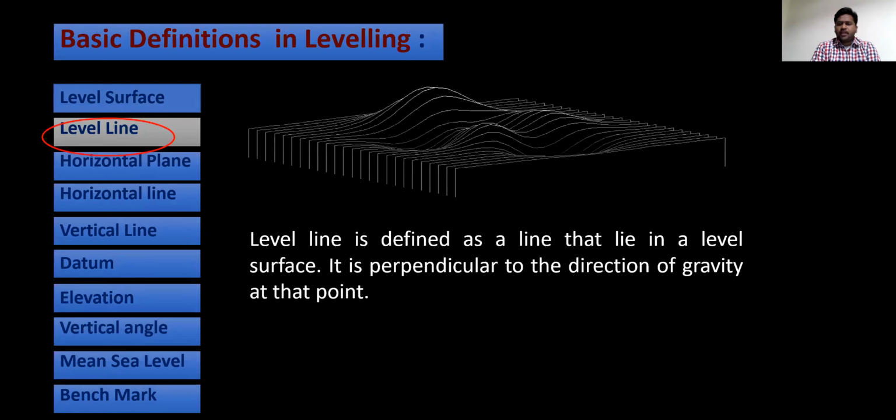It is perpendicular to the direction of gravity at that point. So whatever the level surface is, the line lying on this level surface is known as the level line. The level line is perpendicular to the direction of gravity. That is the level line.